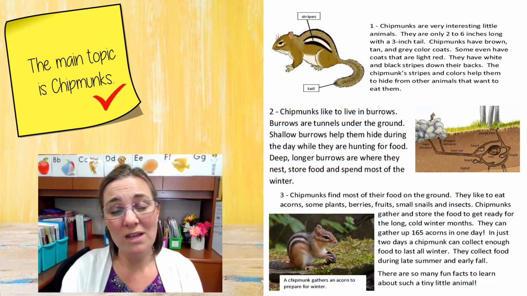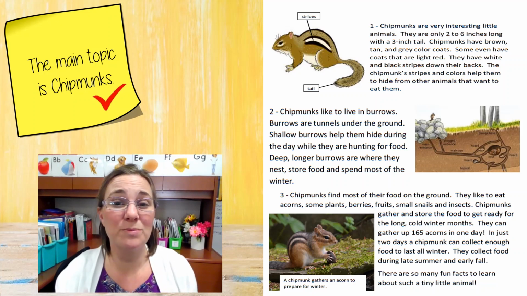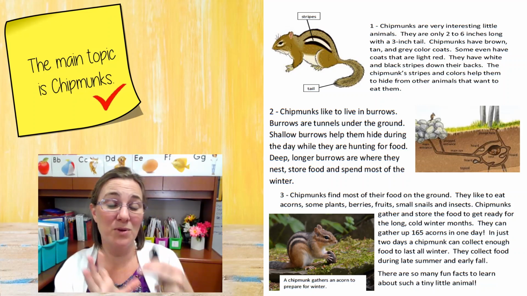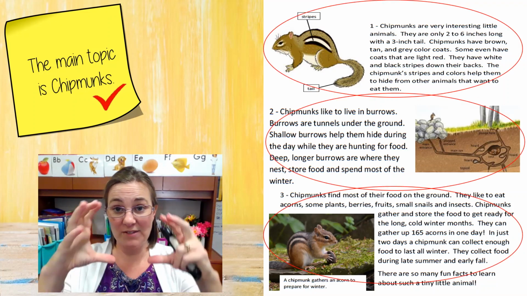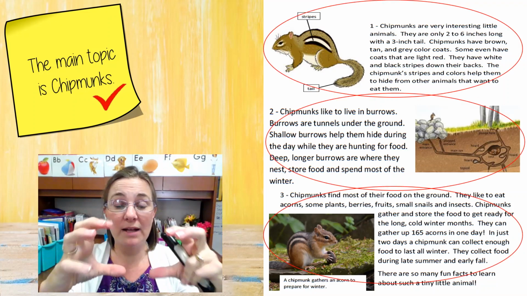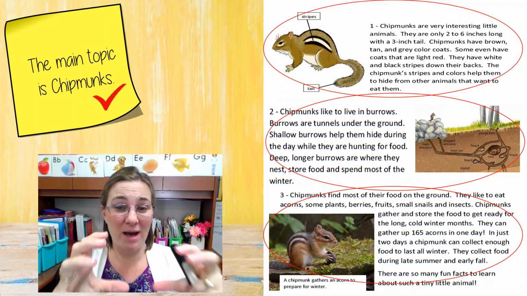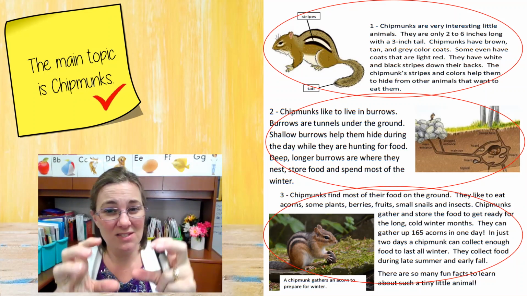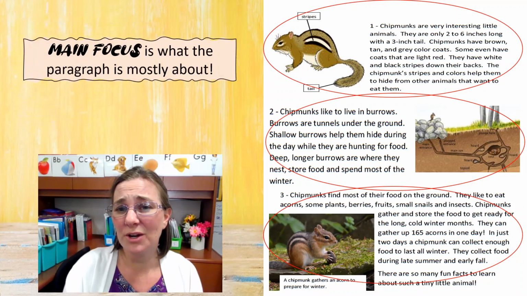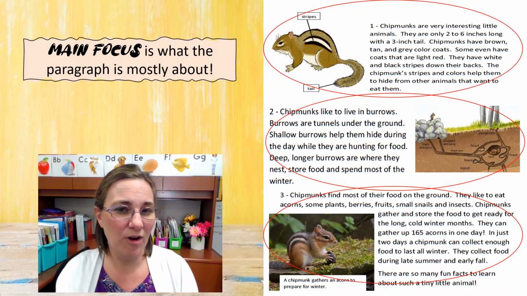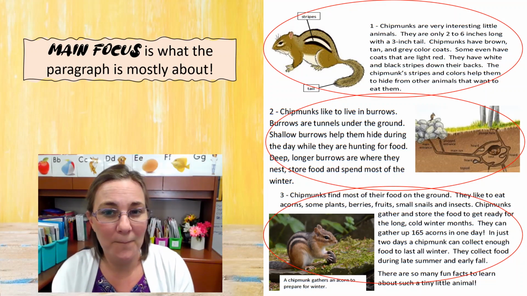But remember that we've learned authors often group details that are the same and they put them together in something called paragraphs. A paragraph is a section that is all about the same idea about the topic. All of the details that are the same go together. And today we're going to learn what the main focus of each paragraph is and how we can figure it out.